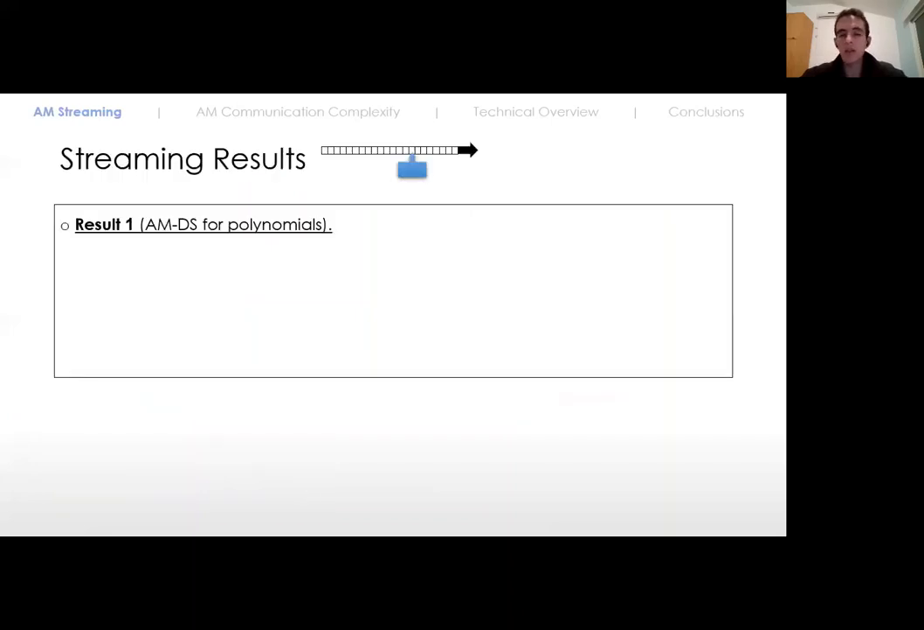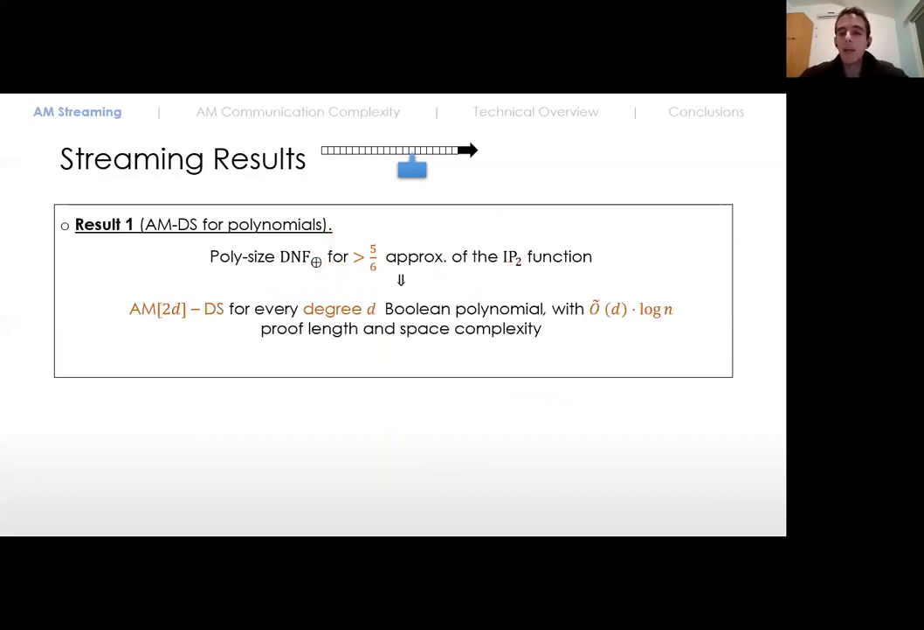Our first result says that if we have a polynomial size DNF of parities that approximates the inner product function to a factor greater than 5/6, then we get an Arthur-Merlin data stream protocol with d rounds of interaction for every Boolean polynomial with total degree d, where the proof length and the space complexity are quasi-linear in the total degree d, and logarithmic in n, where n is the number of input bits that the polynomial gets. So these are our first results.